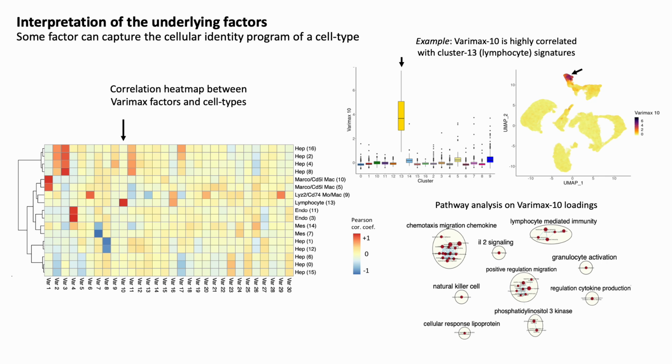To automate the interpretation of the varimax factors, we use the combination of correlation analysis and random forest binary classifiers. The correlation between the average gene expression of each cell cluster and the loading score of each varimax PC was used to match factors with cell type identity programs. An example of a factor and cellular identity match has been demonstrated on the right. Once a cluster and a factor have been matched, we evaluate the biological function of that cluster by performing pathway analysis on the loadings of the corresponding factor.